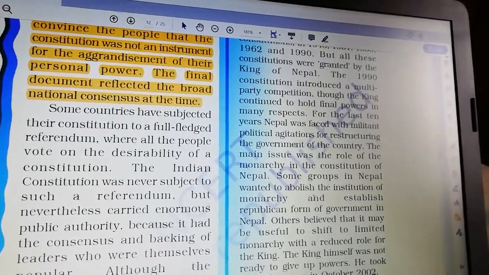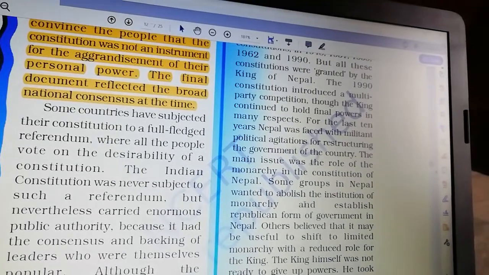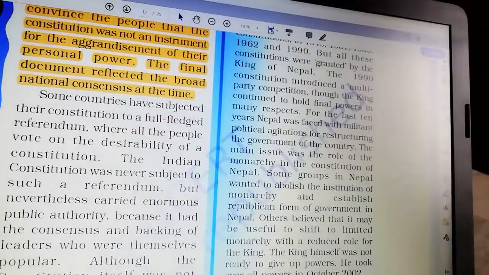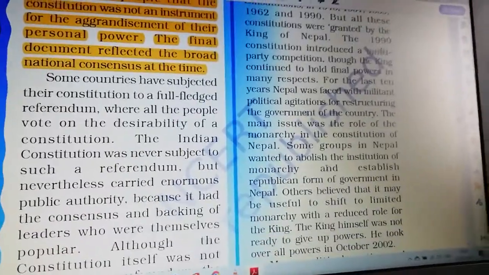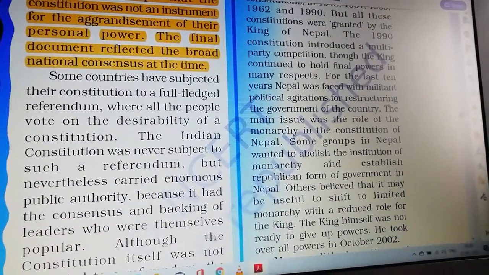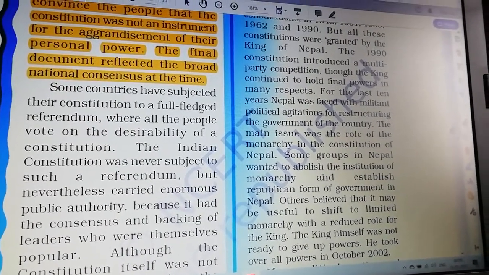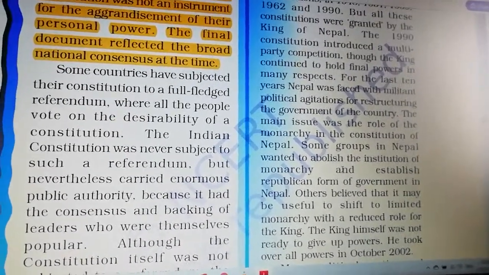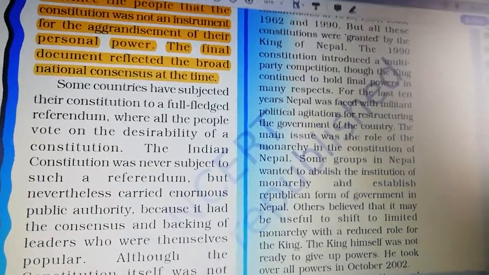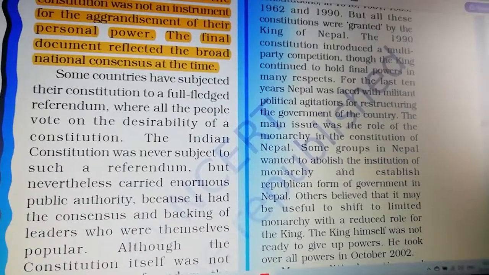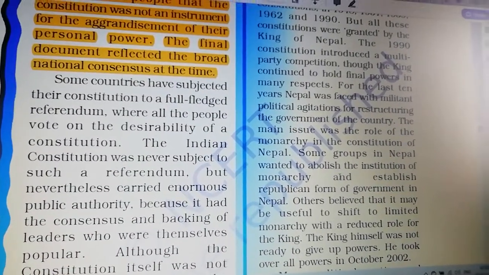What it means, the final document reflected the broad national consensus at the time, means the constitution discusses each and every person in the country. For example, from poor people to rich people, broad ideas for each and every topic.